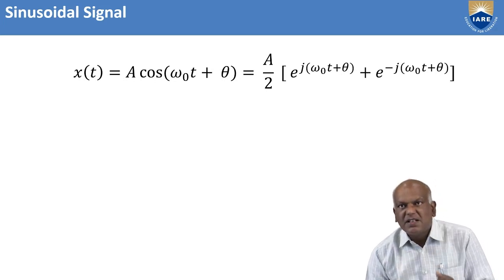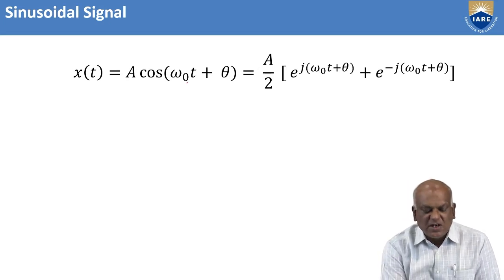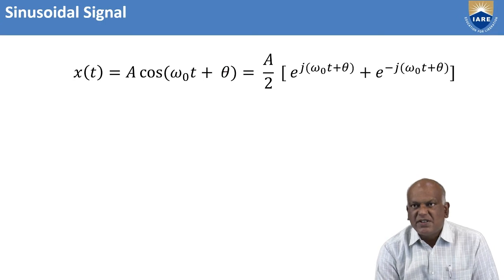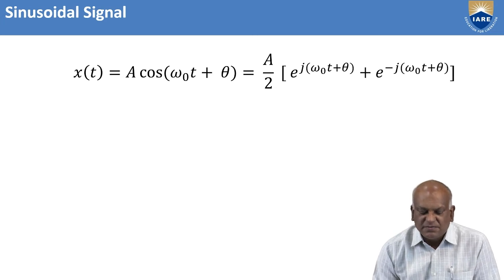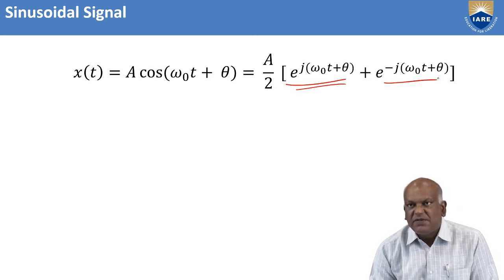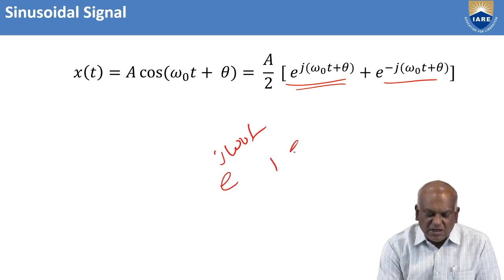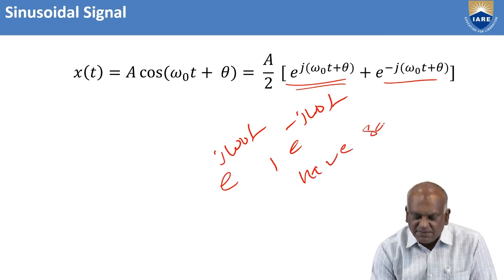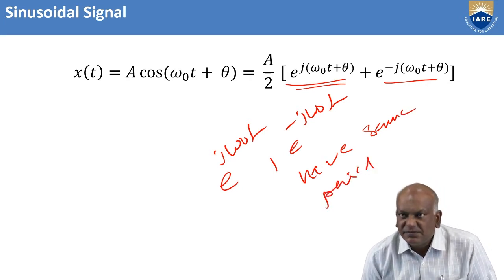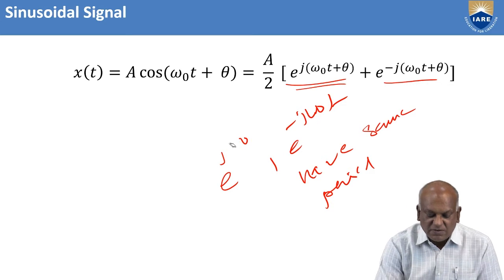Now, in the case of sinusoidal signals, in general, the sinusoidal signal can be expressed as A times cos of omega naught t plus theta, where theta is the phase angle, omega naught is the fundamental frequency, and A is the magnitude of the signal. It is expressed in terms of e power j functions. You know that e power plus j omega naught t and e power minus j omega naught t both have the same fundamental frequency.